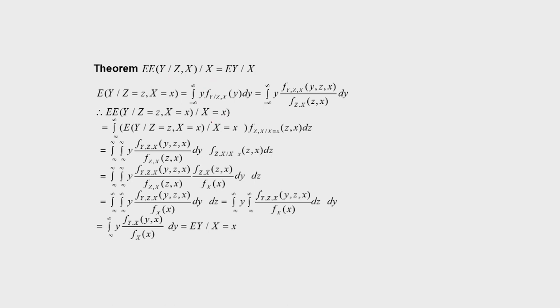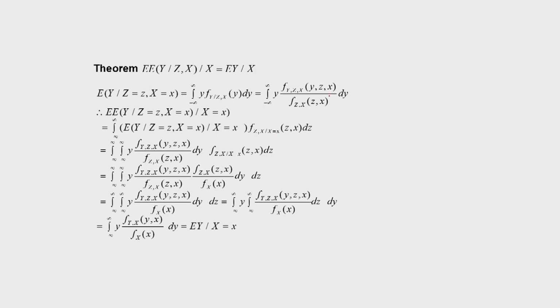So this conditional expectation, E of Y given Z equal to small z, X equal to small x, given X equal to small x. Because now it will be a conditional expectation in terms of X, and this term is a function of Z and X, now the conditional PDF will be the conditional PDF of Z, X given X equal to small x. That way we can write.